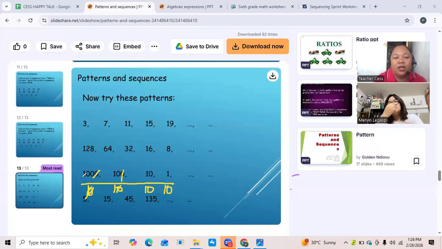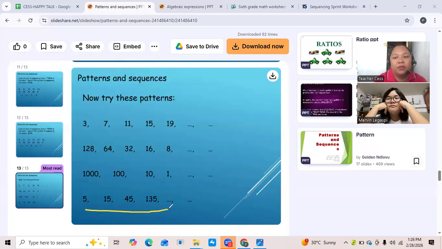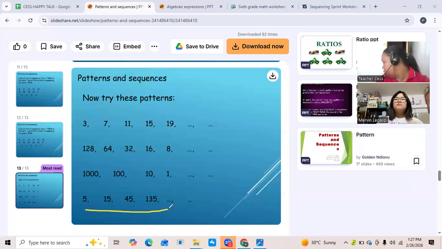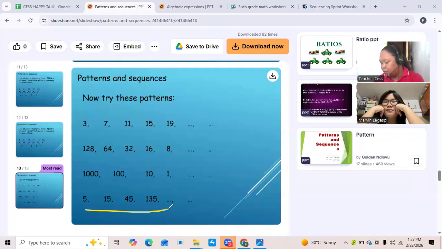Yes. Next, last example. 5, 15, 45, 135. This example naman po, the number become bigger. What do you think the operation involved? Addition. Is it addition?